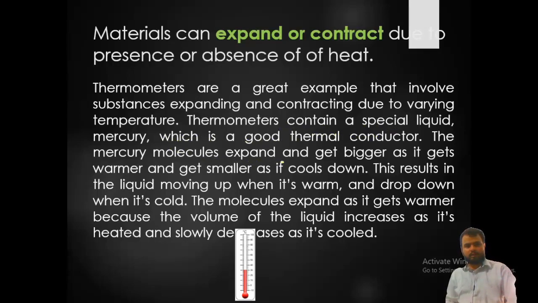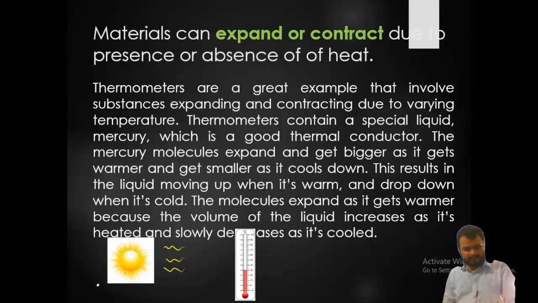The mercury molecules expand and get bigger as it gets warmer and get smaller as it cools down. The result is the liquid moving up the arm when it's warm and dropping down when it's cold. The molecules expand as it gets warmer because the volume of the liquid increases as it's heated and slowly decreases as it's cooled. So this is contraction.